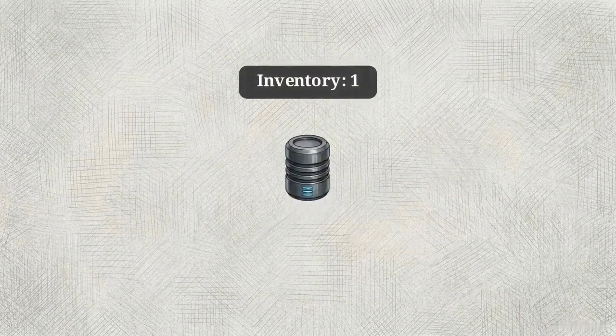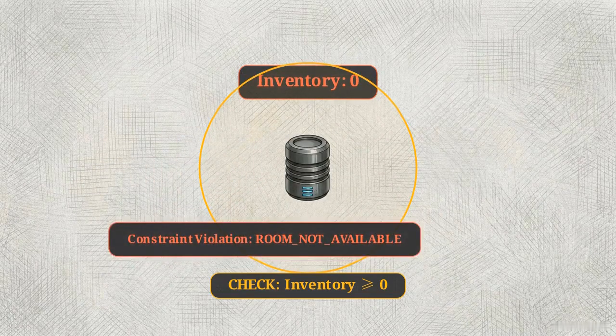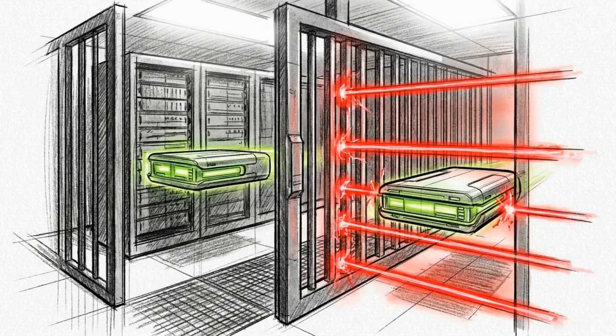To maintain data integrity without explicit application locking, the optimal relational approach relies on database check constraints. We configure the database engine to enforce a mathematical rule: the inventory count cannot drop below 0. By delegating conflict resolution directly to the database engine's constraint layer, the system processes updates atomically. The first thread to commit succeeds, and the database instantly rejects any subsequent payload that violates the 0 inventory rule.